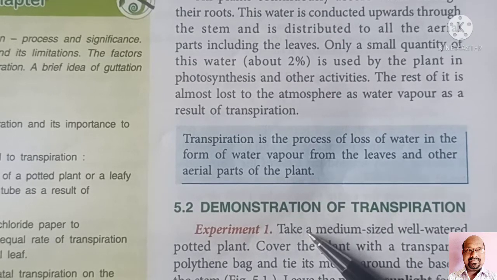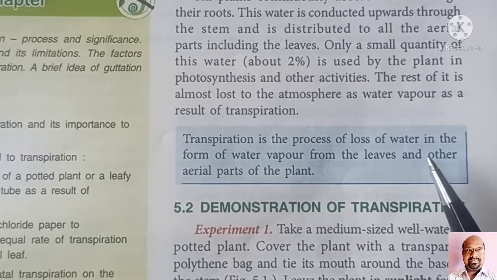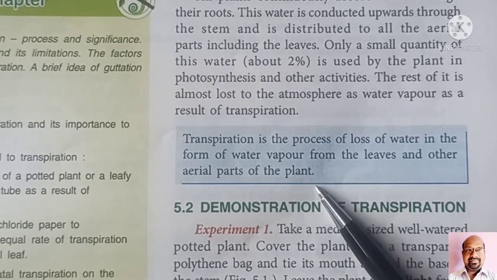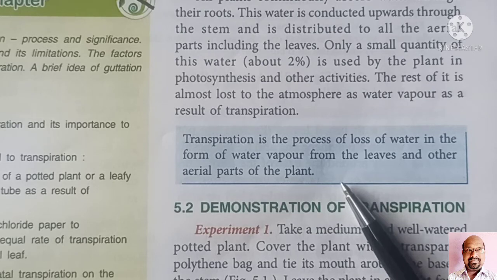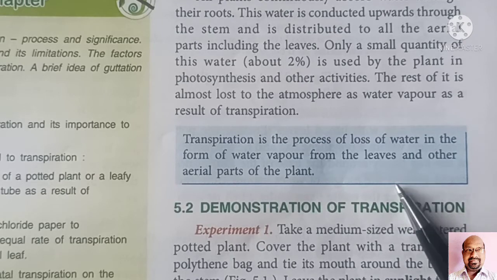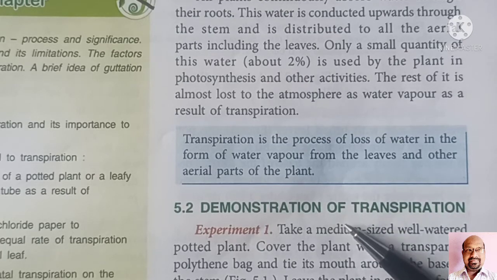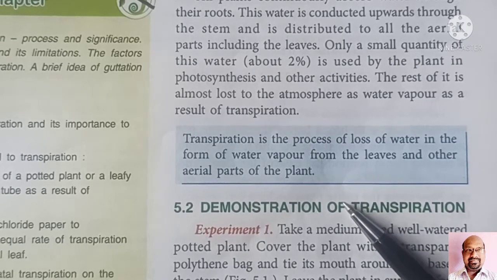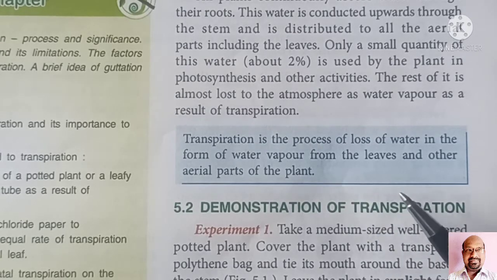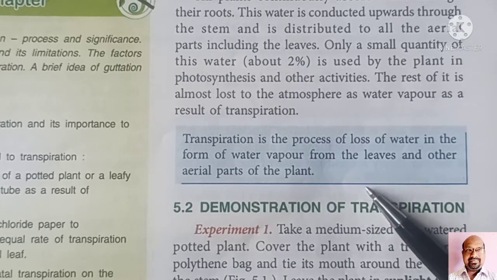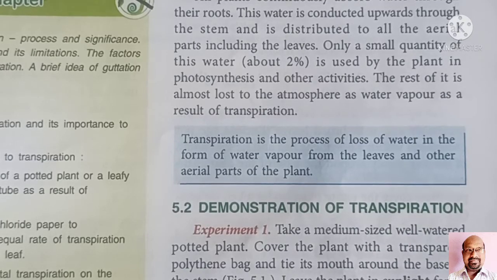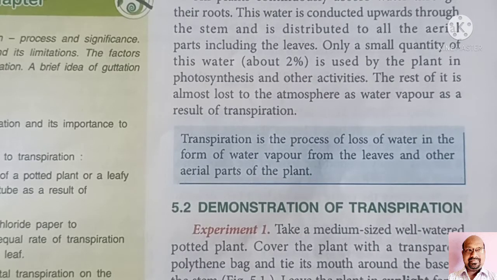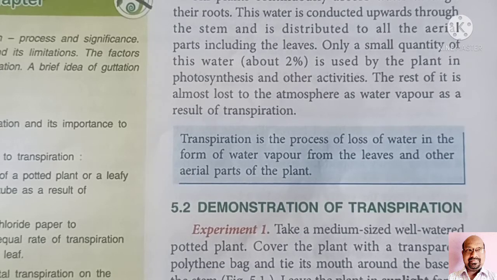When you write the definition, you must take care of one thing: you must mention there "in the form of water vapor." If you write "transpiration is the process of loss of water from the leaves and other aerial parts of the plant," the definition is incomplete because this happens in guttation also. In guttation, plants lose water from the leaves. That's why, when you write the definition of transpiration, you must write: transpiration is the process of loss of water in the form of water vapor from the leaves and other aerial parts of the plant.